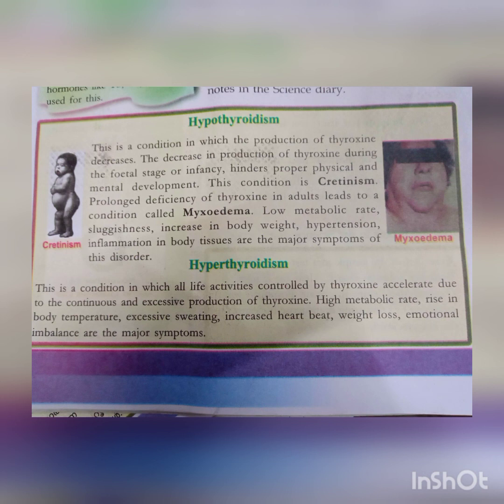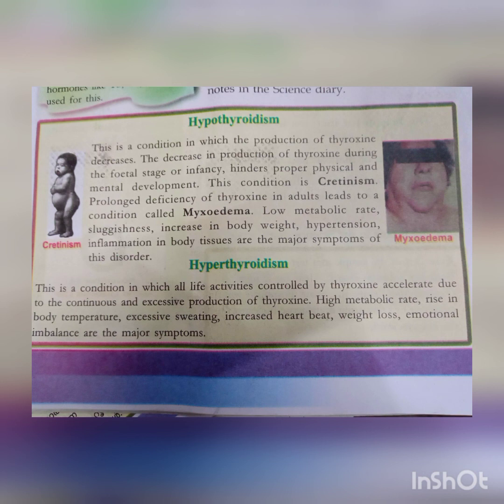Shortly, hypothyroidism means production of thyroxine is less. Hyperthyroidism means production of thyroxine is more, excess.